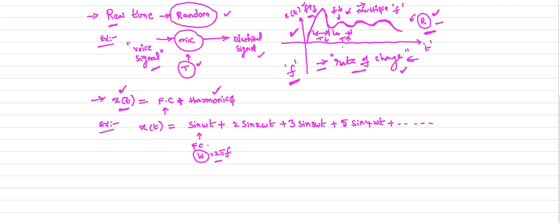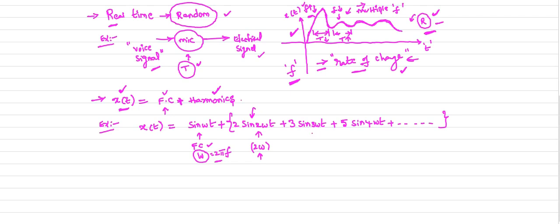Whenever the signal consists of multiple frequencies, you can always express those types of signals in terms of the fundamental component and harmonics. What is the fundamental component? Sine omega t, where omega is the fundamental frequency, which is 2 pi f. Now if you observe the second term, from here all are harmonic components. What is the frequency of the second signal? It is 2 times omega. That means the frequency of this term is an integral multiple of the fundamental frequency.